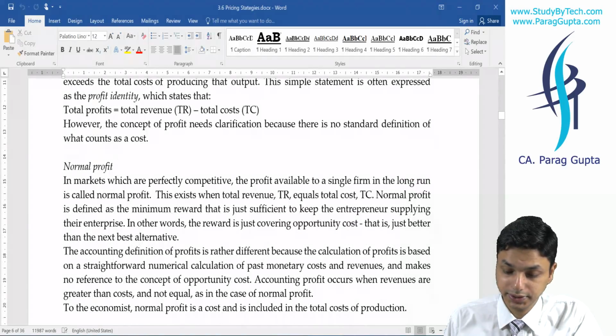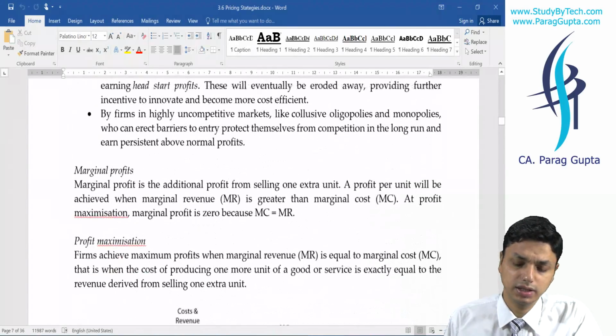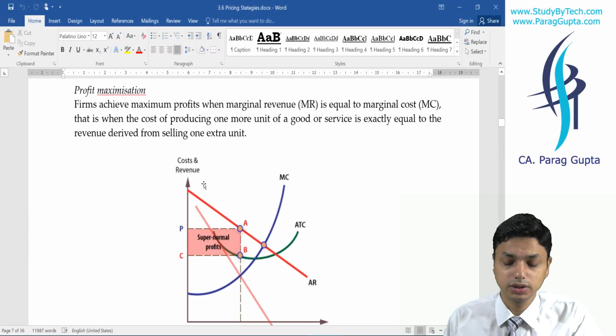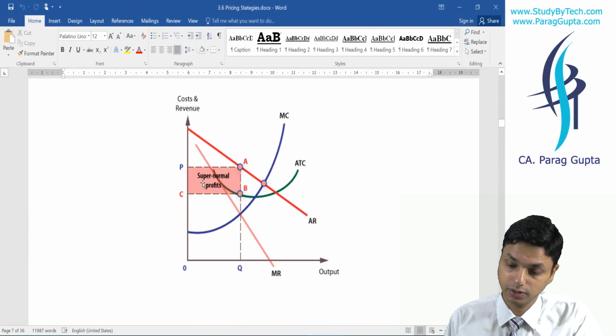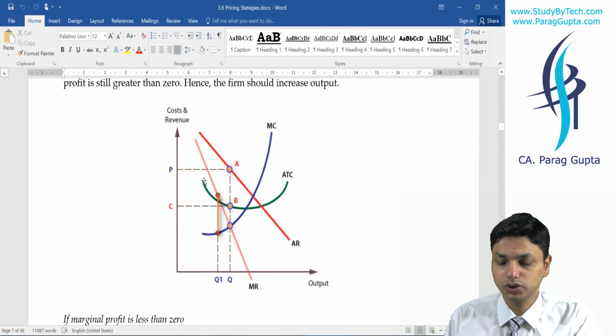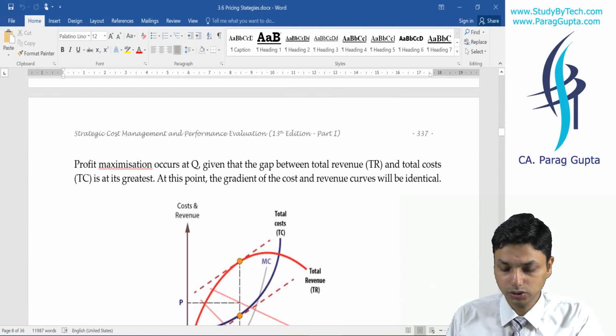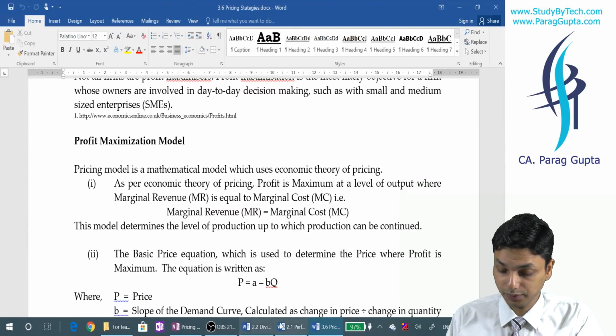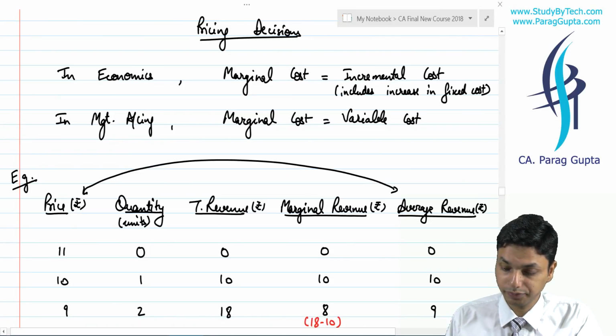I told you that we have certain economic theories that were used in economics, and certain drawings and graphs that were used in economics. We understood about those graphs. And what were they? Let me repeat.